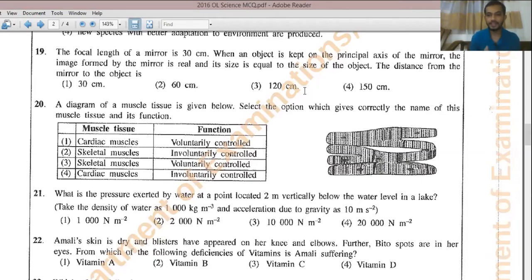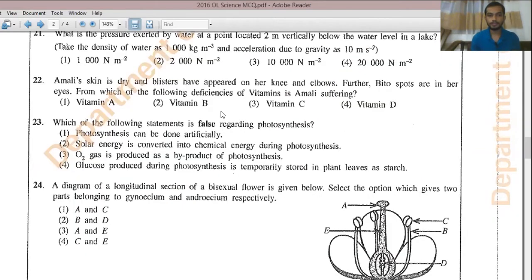Deficiency in cell divisions mainly occurs from vitamin E. And if you take vitamin K, it is mainly regarding blood clotting, right? So for initiating blood clotting, you need vitamin K mainly. So for this question number 22, little spots in the eyes, that should be mainly from vitamin A. Answer is first one. Question number 23.